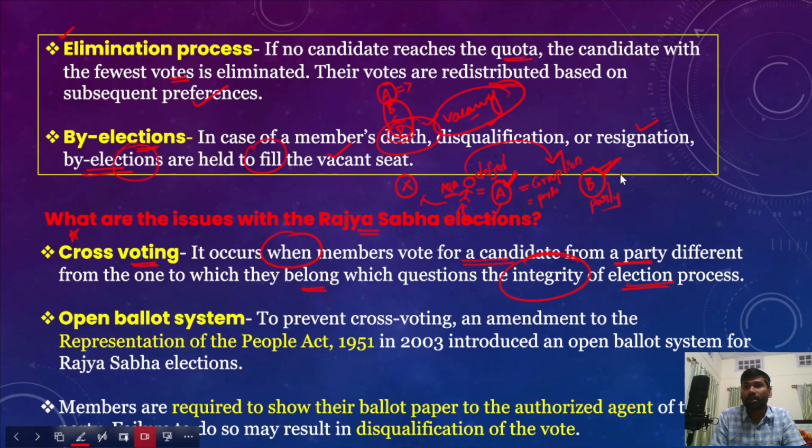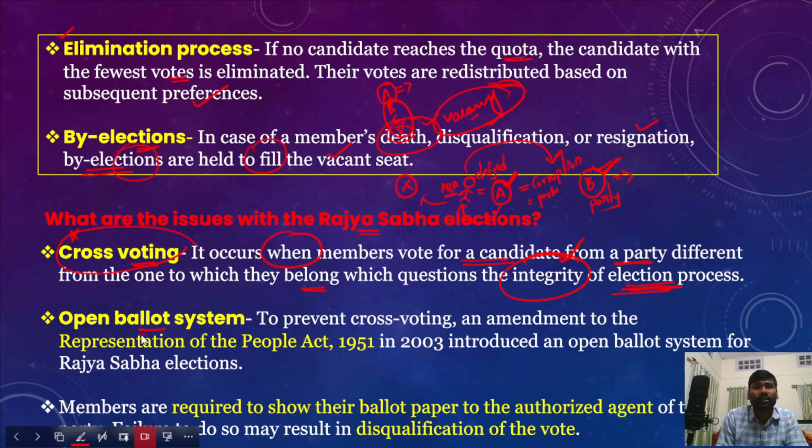For example, imagine that party B is in power. Party B is the ruling party of the particular state. Party B may have offered a ministry to a candidate from political party A. So all these reasons have been questioning the total integrity of the election process of the Rajya Sabha. So there's cross voting. The issue of cross voting has also been plaguing the Rajya Sabha elections.